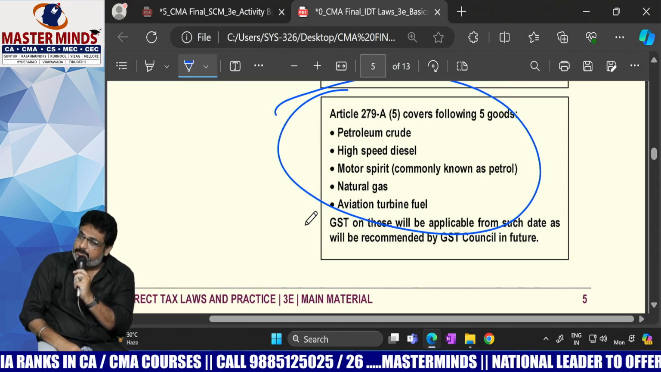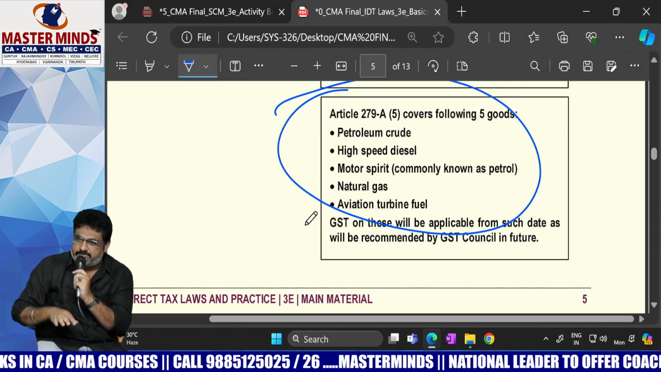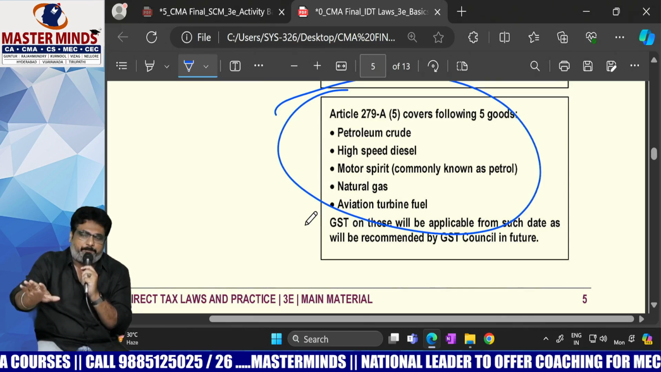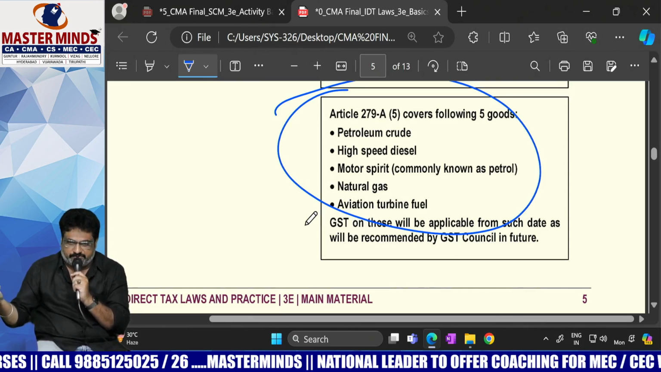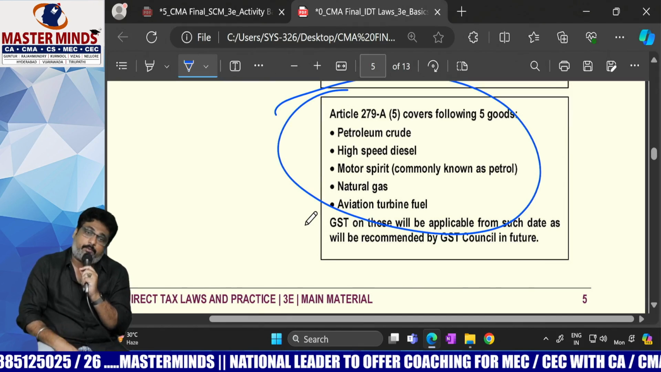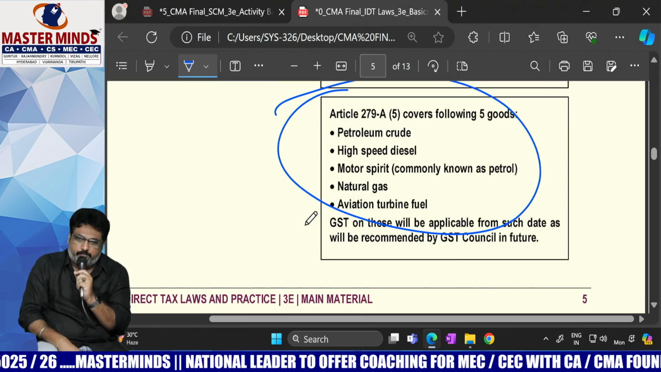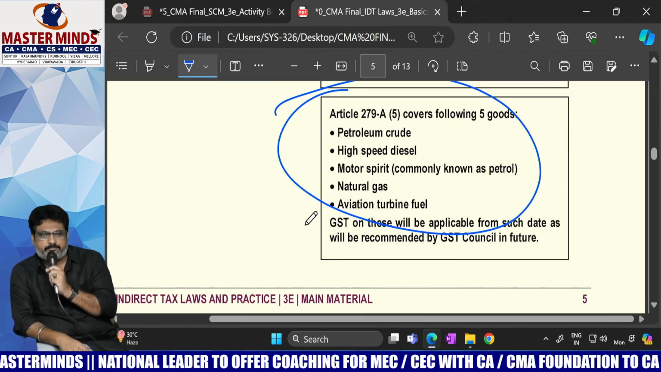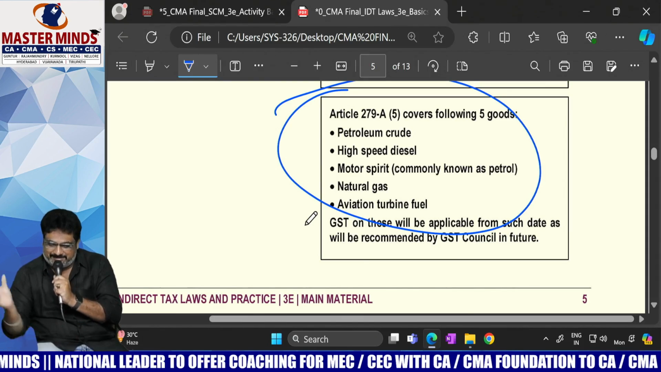Okay, sir, who are the members of the GST Council? Ourselves. We will never approve it. It will never come. But on paper, the provision is namesake. But definitely, GST will be there when the Council approves. That is what this particular provision is.